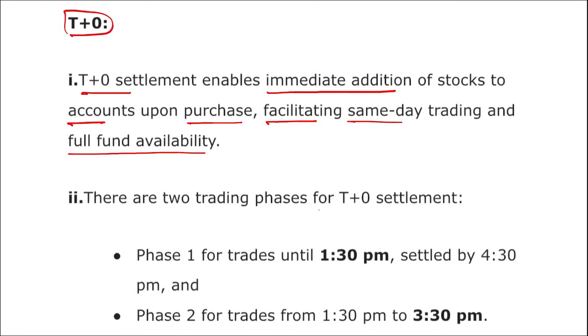There are two trading phases for T+0 settlement. Phase 1 will be until 1:30 p.m., settled by 4:30 p.m., and phase 2 will be from 1:30 p.m. to 3:30 p.m. Right? Next.